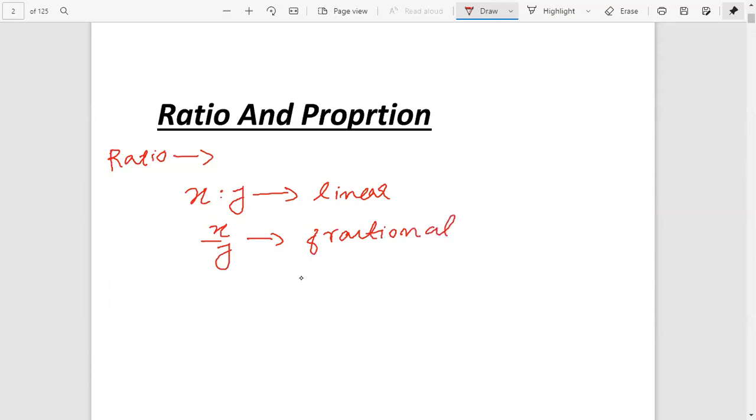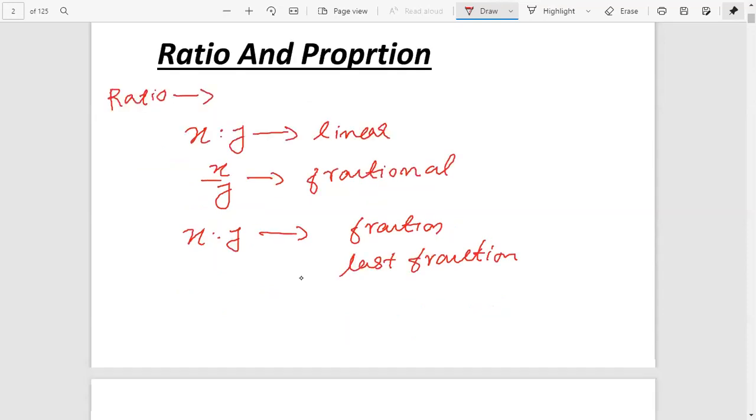But simply, ratio means fraction, or least fraction.